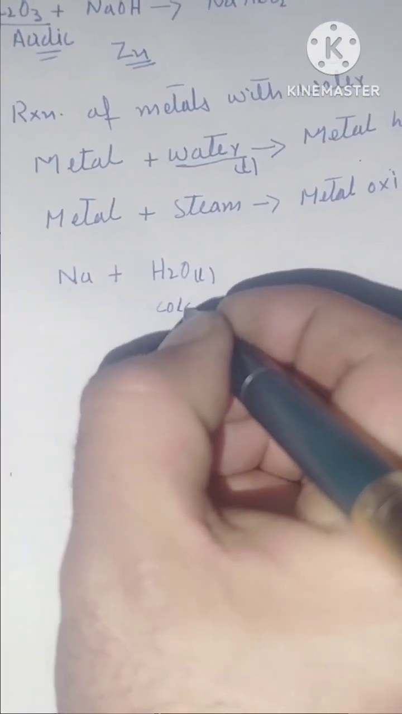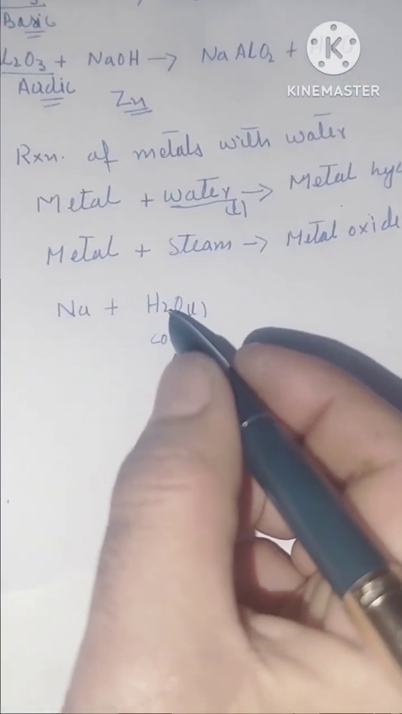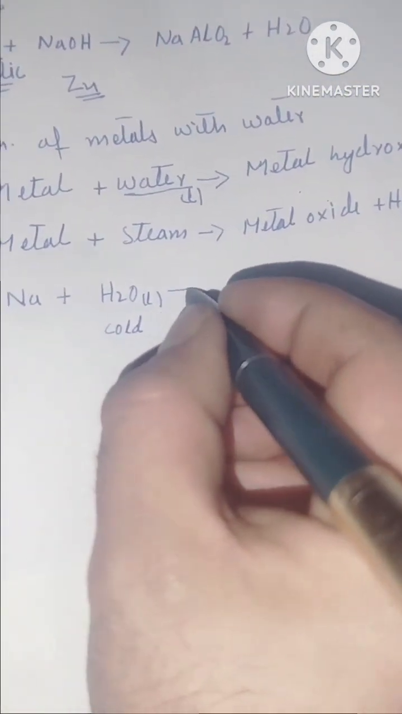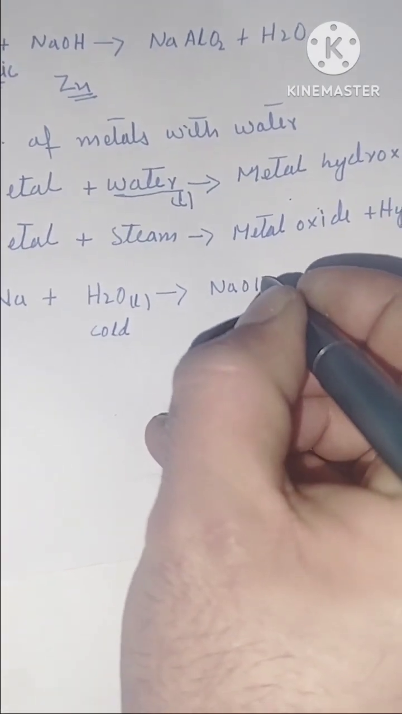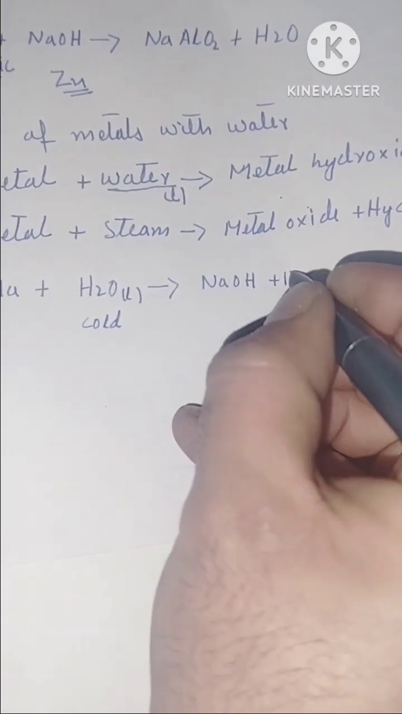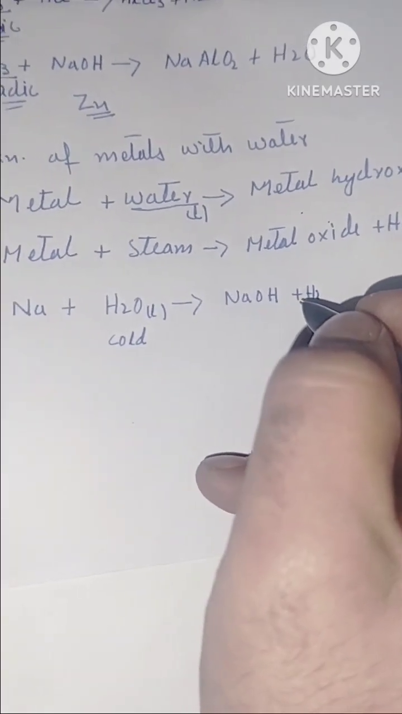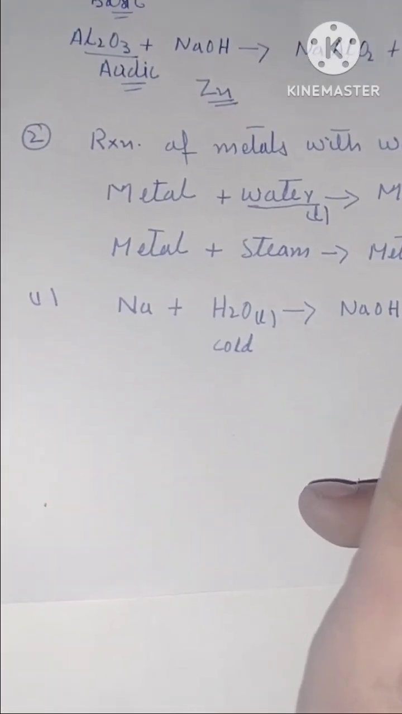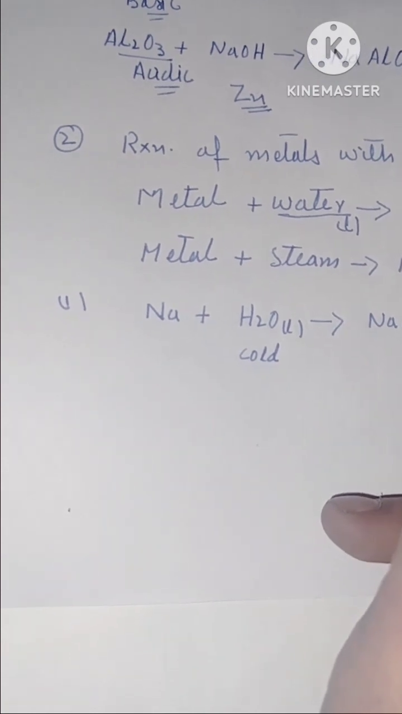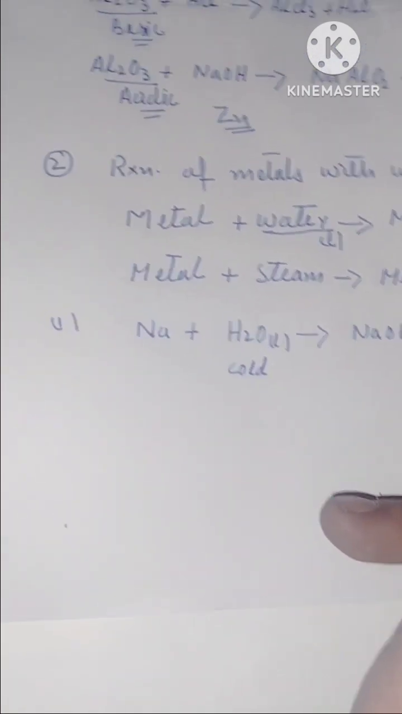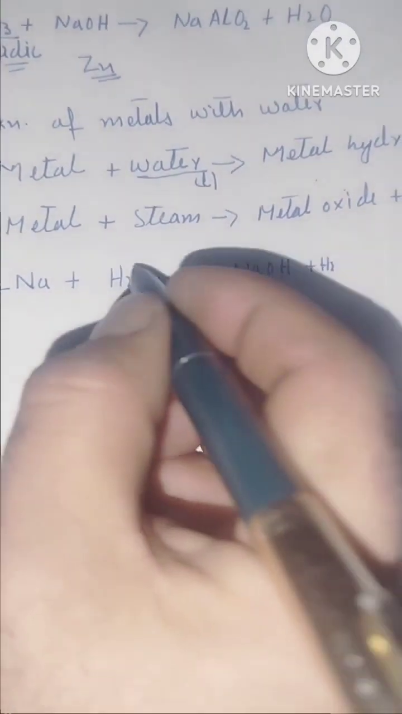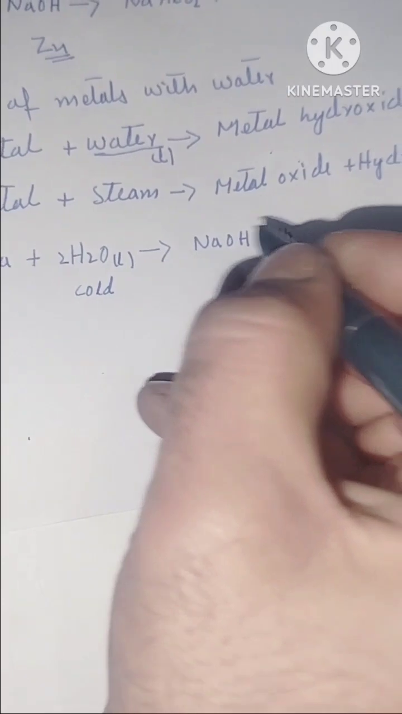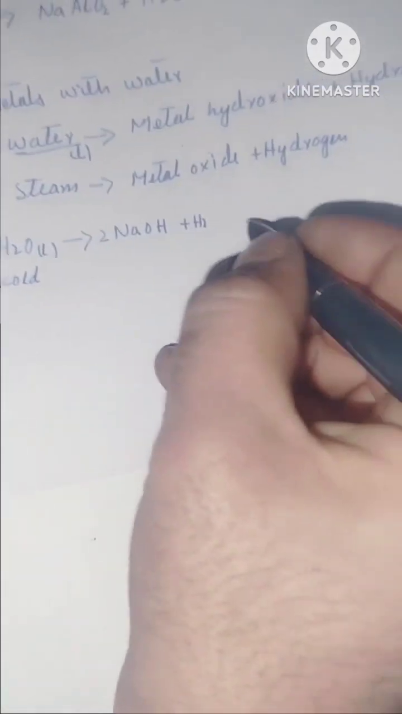Since sodium is a highly reactive metal, it reacts with cold water and forms sodium hydroxide, NaOH, plus hydrogen gas. So when sodium reacts with cold water, it forms sodium hydroxide and hydrogen gas. You can balance the equation. Here we can write twice sodium, and it is twice water, and it forms twice sodium hydroxide and hydrogen gas.